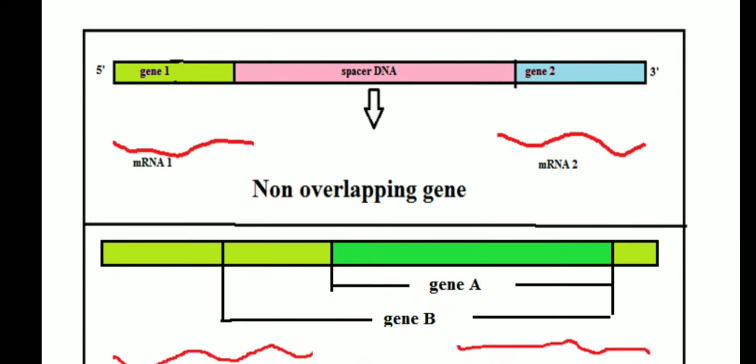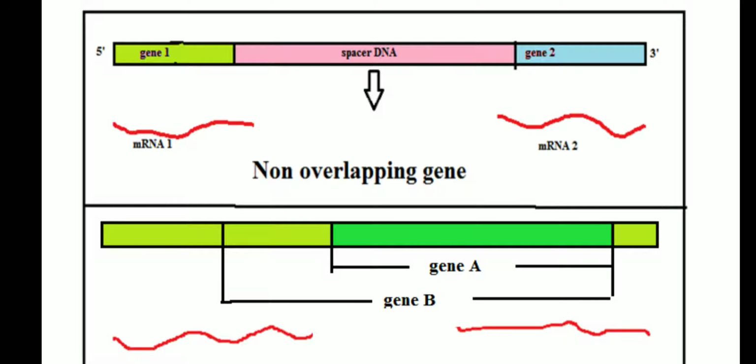So this variable length of DNA that is present between gene 1 and gene 2 is called spacer DNA. If you see something like this, where gene 1 and gene 2 are separated by a spacer DNA, then such a type of gene we call a non-overlapping gene. So this is about non-overlapping genes, wherein gene 1 will give rise to one mRNA, and gene 2 will give rise to another mRNA.